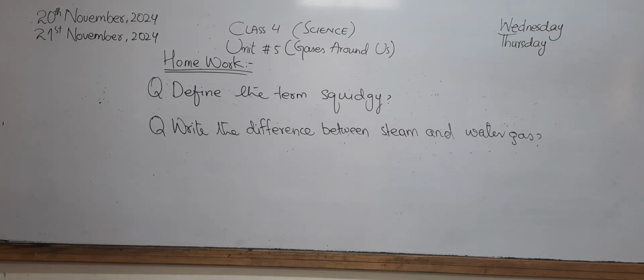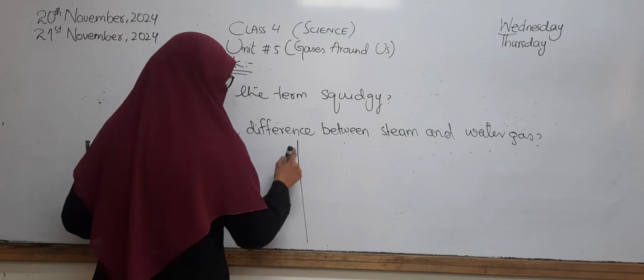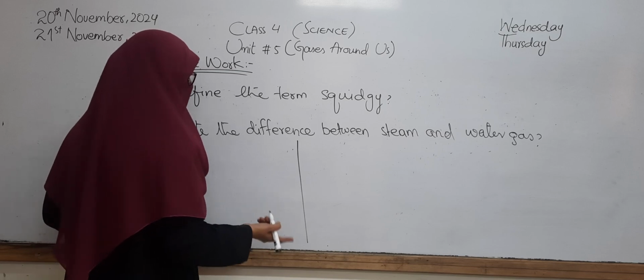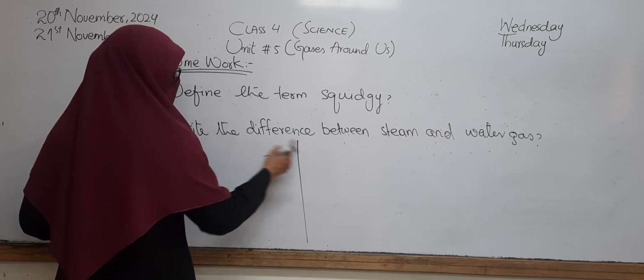Squidgy is a type of solid whose particles are not tightly packed to each other, that are a little bit soft, and that have spaces between them. The second question is to write down the difference between steam and water gas. Always write down a difference by drawing a line down the page to make two columns.